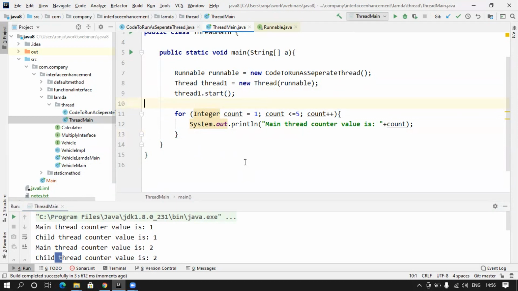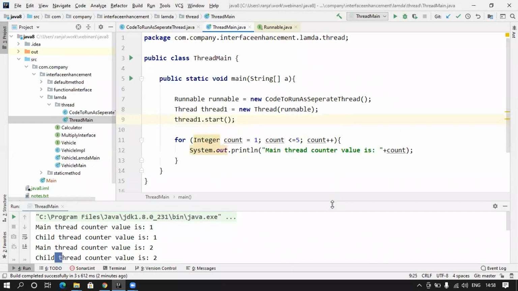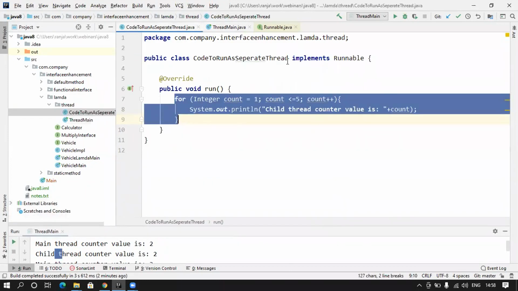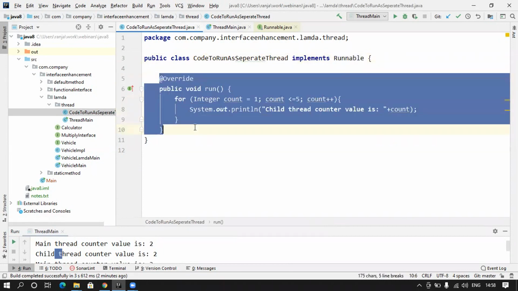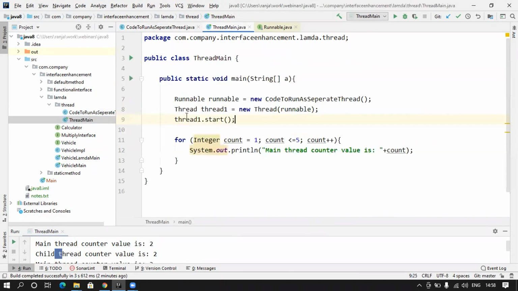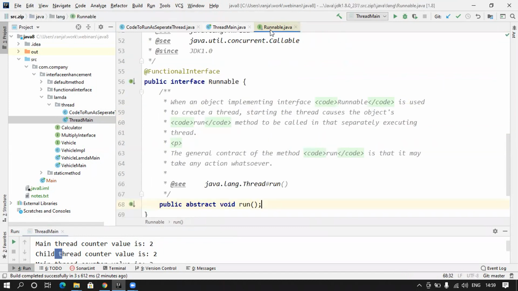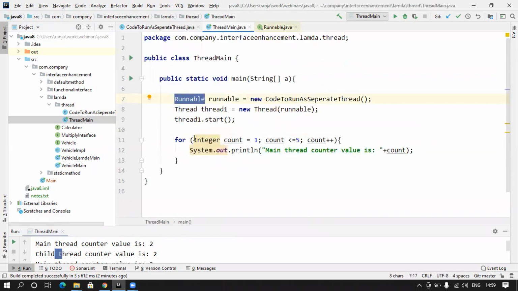So now let's try to convert this into a lambda expression. What you saw is we needed to create a separate class which would implement the runnable interface and provide a definition to the run method, and then we use that here. So let's try to convert it into the lambda expression. We already saw runnable interface is a functional interface, so we can basically create a lambda expression for this.